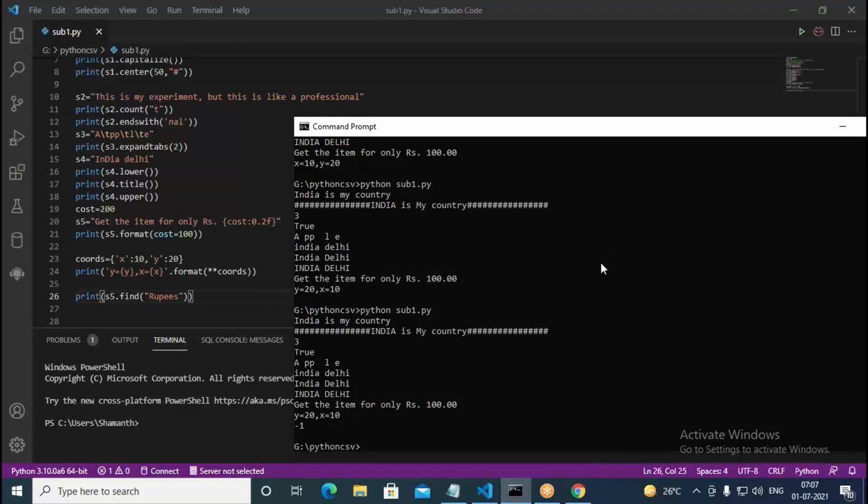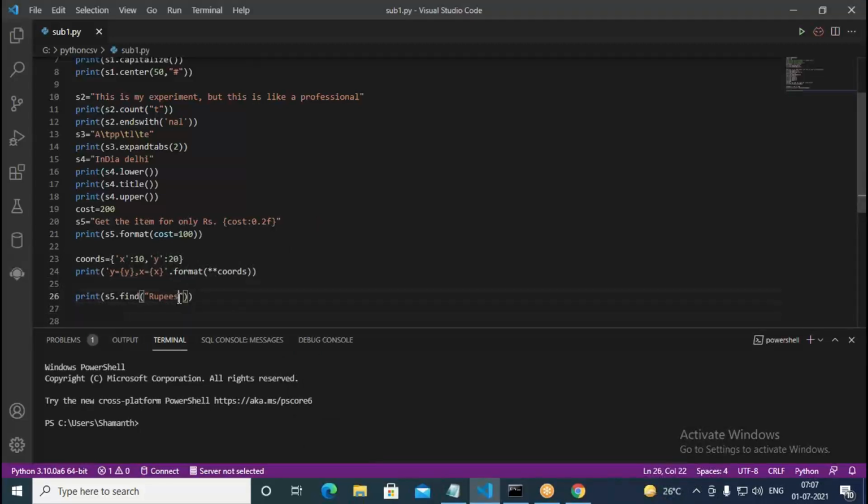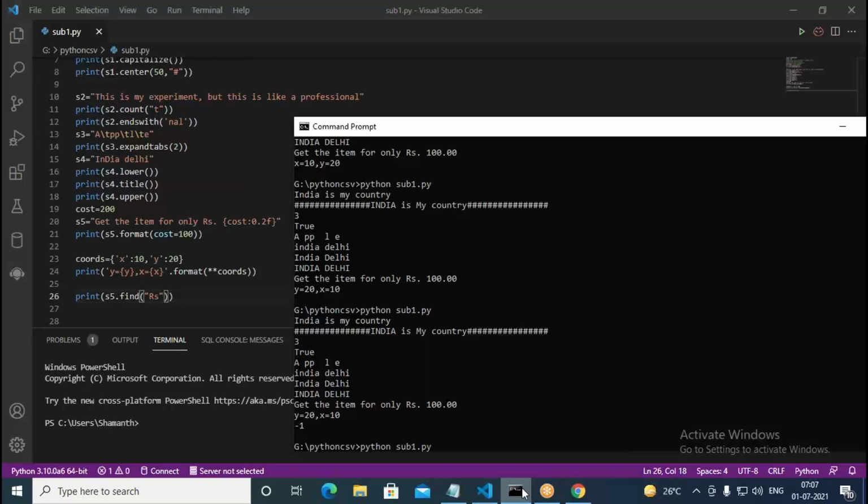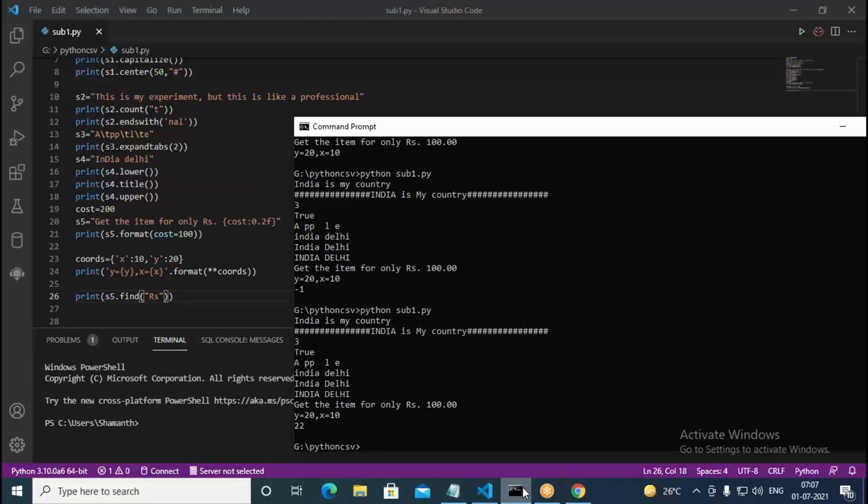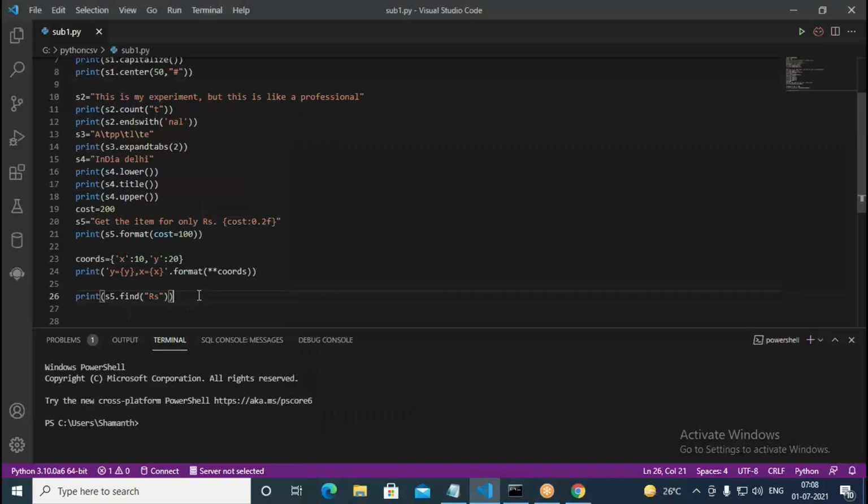But when you go with RS in this, if it is available, yes, it returns a positive value there. Where exactly RS is coming in the string, it prints position 22. In the character position 22, we find the RS. So it is giving the position where RS is starting. Like this, you can find with find.